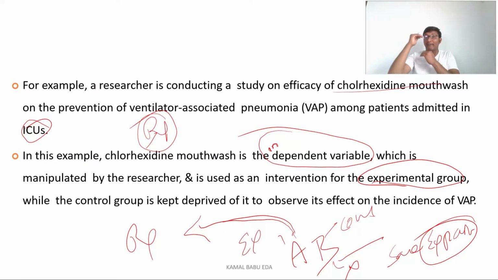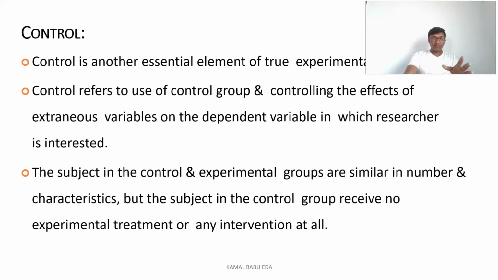So you can have a clear-cut idea of the difference between the persons who received the treatment and the persons who did not receive the treatment. That is why we take an experimental group and a control group. Hope you are clarified with the example. So as I am discussing, the control group doesn't receive any kind of treatment.